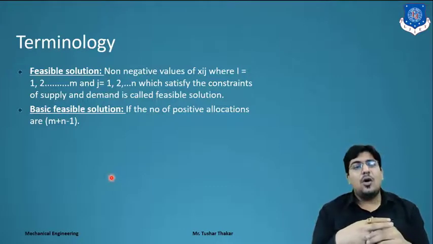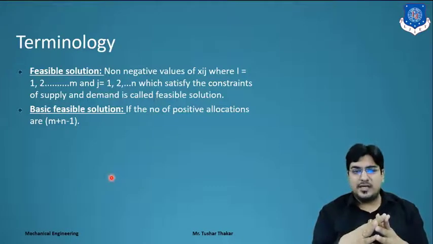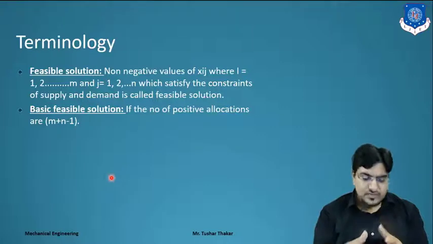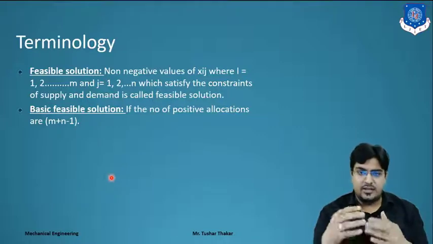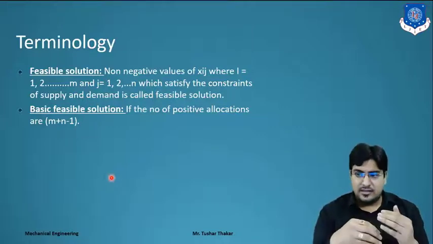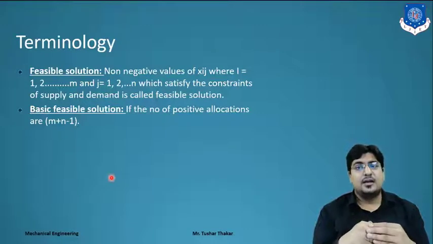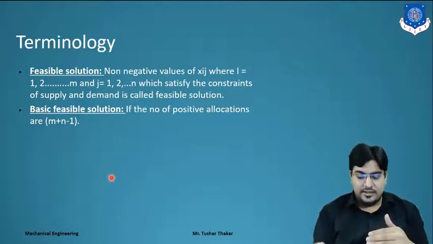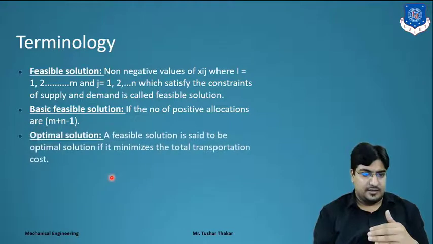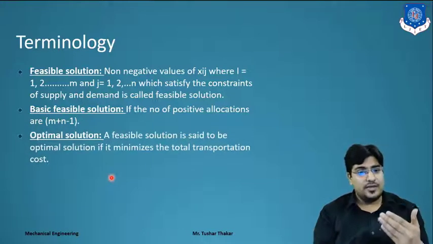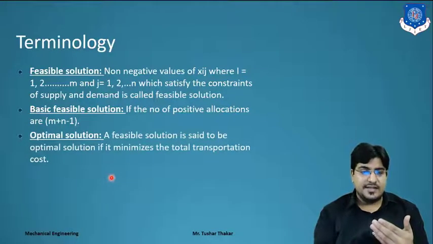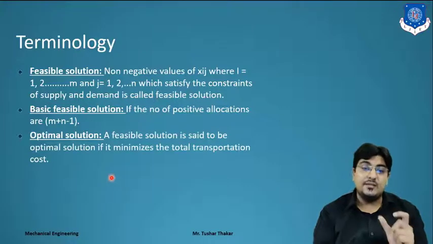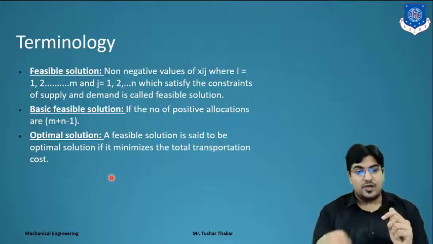Clear? We find the solution by using three methods, that is the northwest corner method, least cost method, and Vogel's method. We will find different solutions, right? Optimal solution: a feasible solution is said to be optimal if it minimizes the total transportation cost, right?